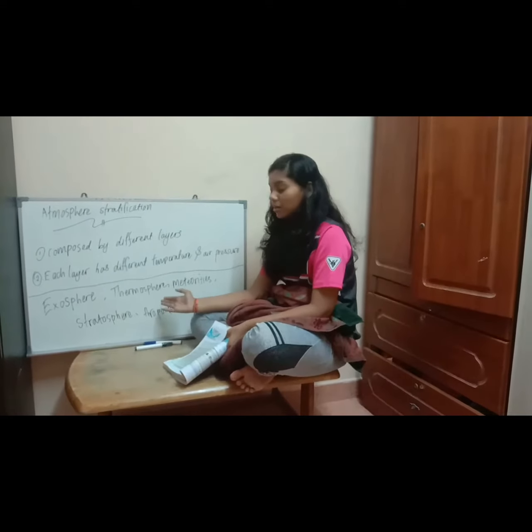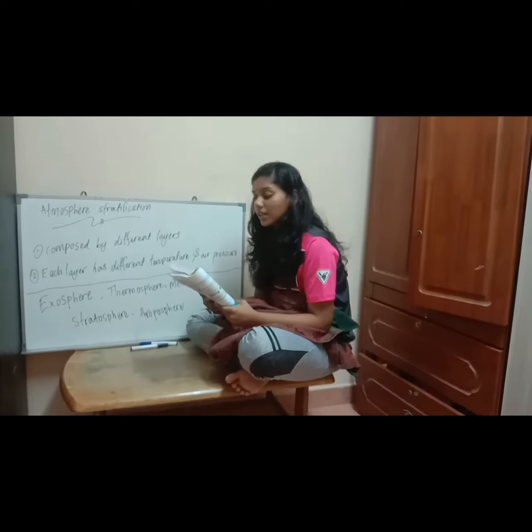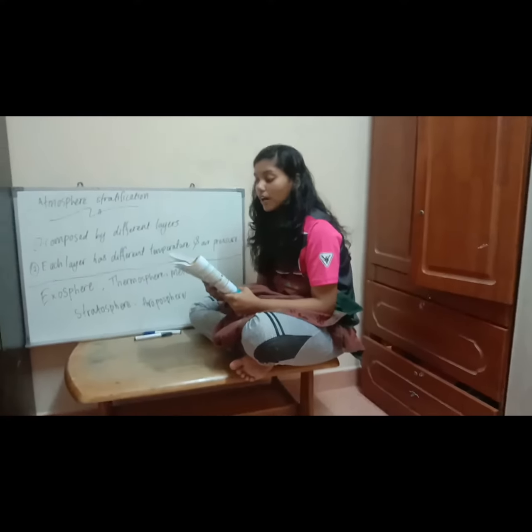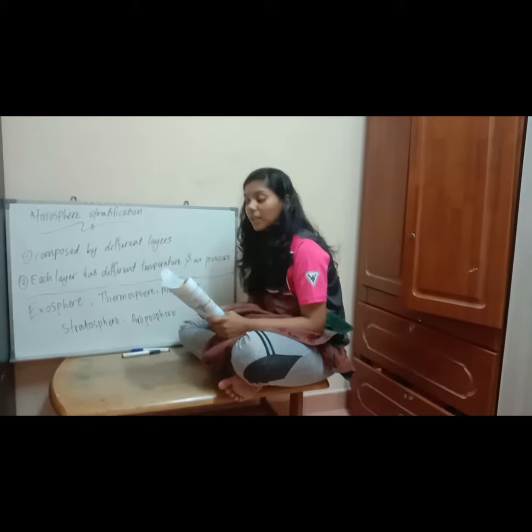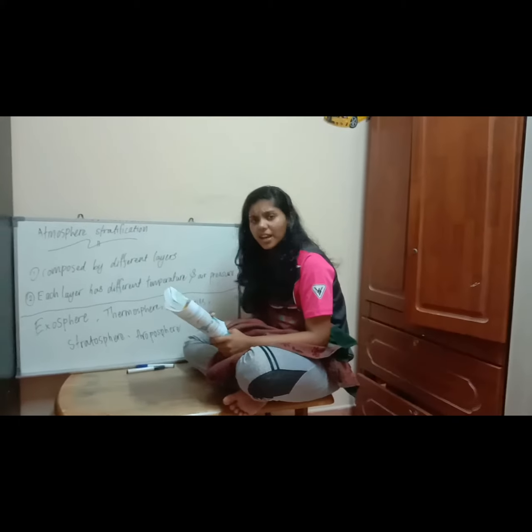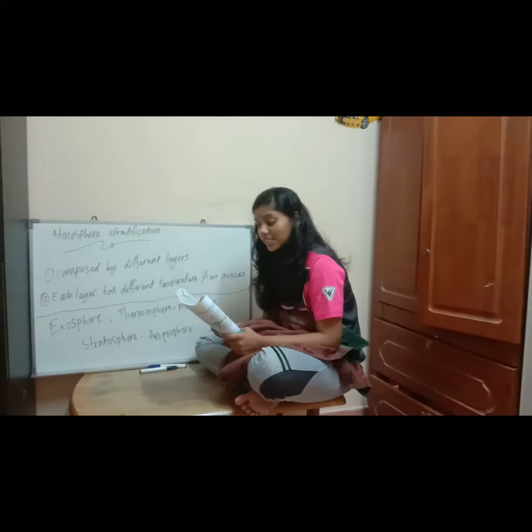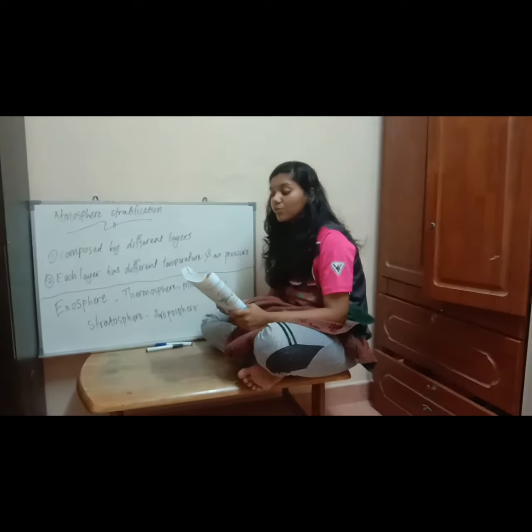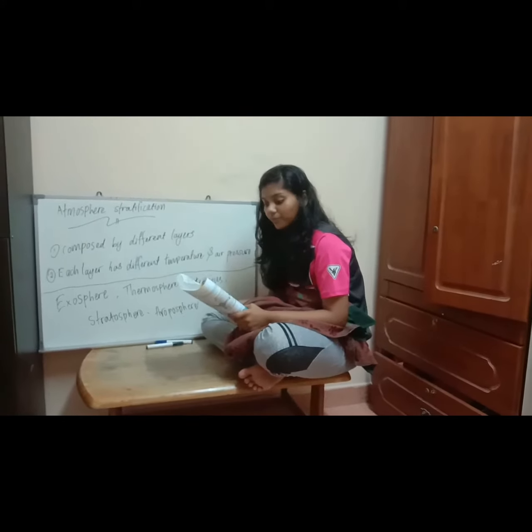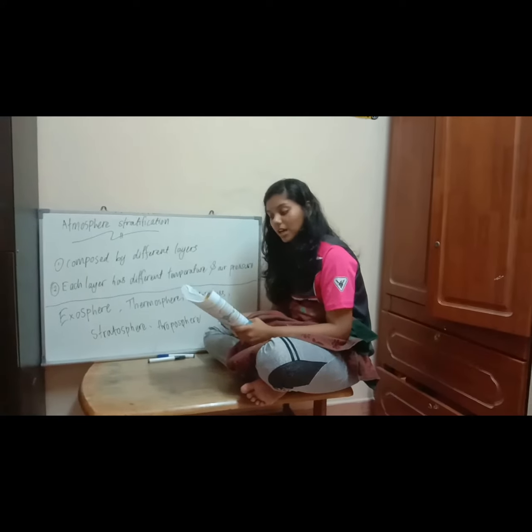Second is thermosphere. Thermosphere is 80 to 480 km from the Earth's surface. The temperature in this layer is very high as it receives much ultraviolet ray from the sun which is converted to heat.